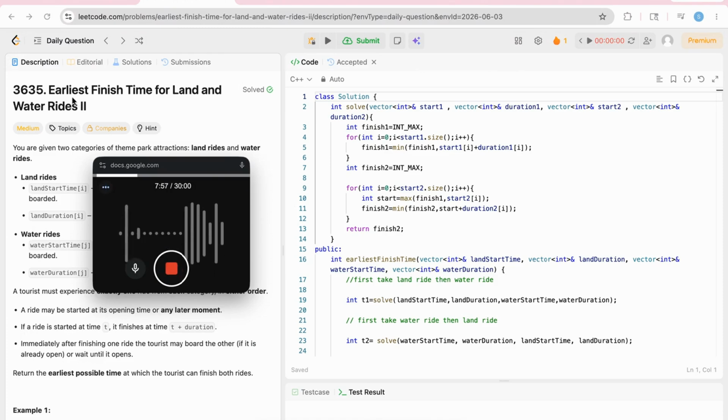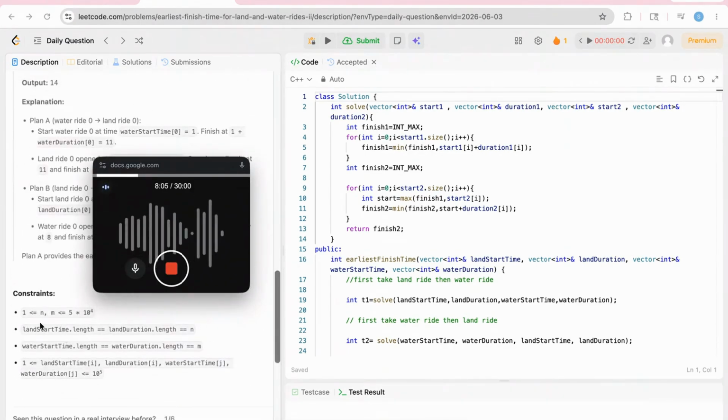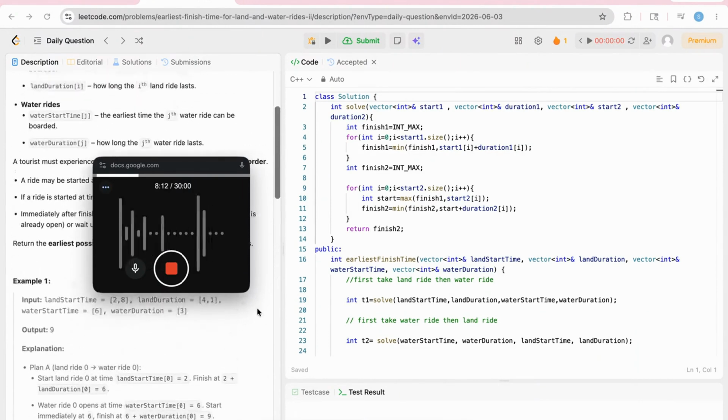Now this is Earliest Finish Time for Land and Water Rides II. This is exactly the same question, only the constraints are a bit higher. Here the constraints can go up to 5 times 10 to the power 4. As we have already seen, for every combination we had two options: either take the land activity first and then the water activity, or the water activity and then the land activity.